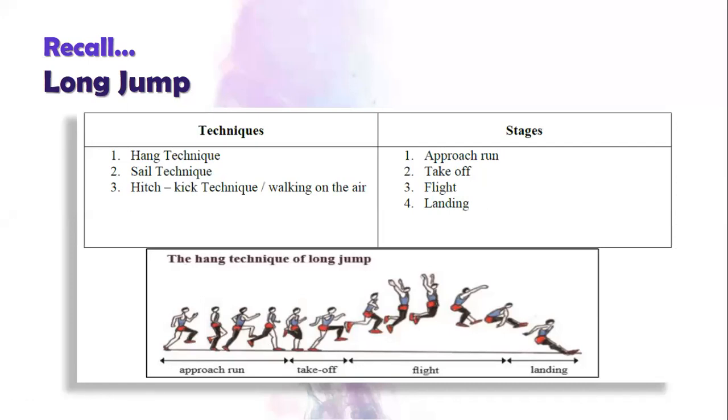In your 2019 past paper question, they showed only this picture and asked what technique is being used in it. They did not say it is a long jump or a field event, they only showed the picture and asked what technique is used.